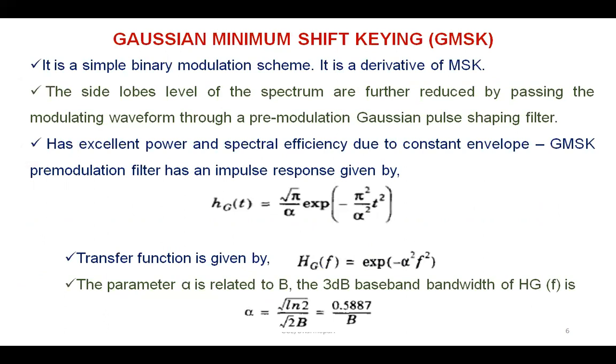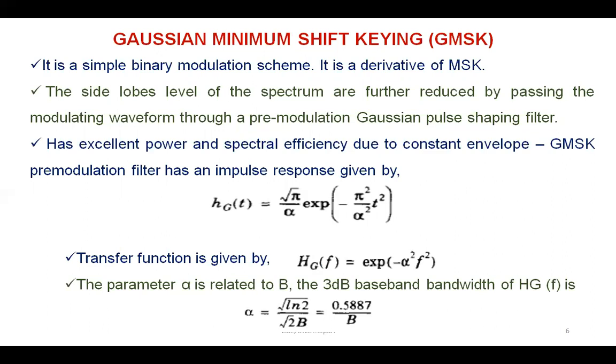The next very important topic is GMSK, that is the Gaussian minimum shift keying. It is a simple binary modulation scheme and a derivative of MSK. The side lobe levels of the spectrum are further reduced by passing the modulation waveform through a pre-modulation Gaussian pulse shaping filter. It has excellent power and spectral efficiency due to its constant envelope.